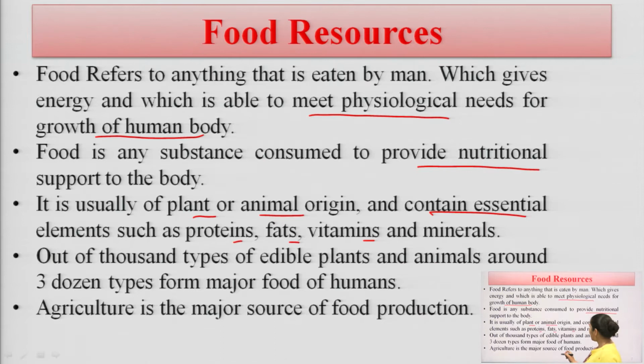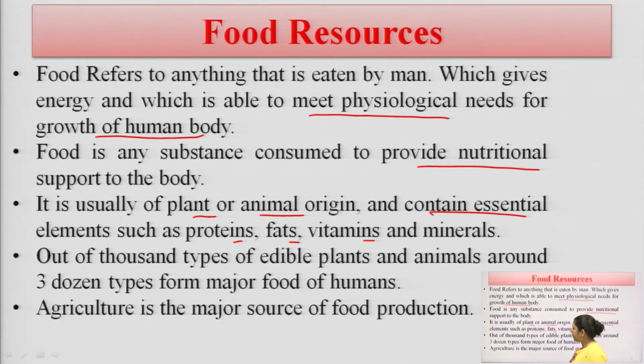Out of 1000 types of edible plants, and there are so many different types of edible plants and animals, only 3 dozen types form major food items, and they provide the supplement. So, we have to see what the important food items are that provide us the supplement, and we have to focus on that only.